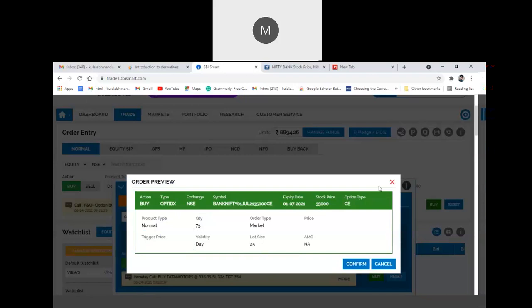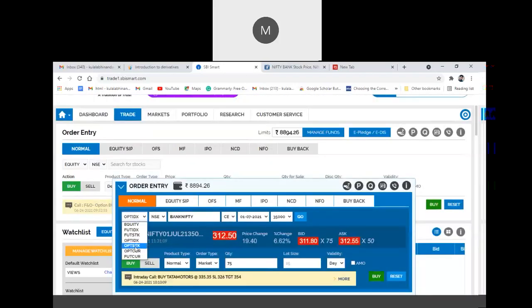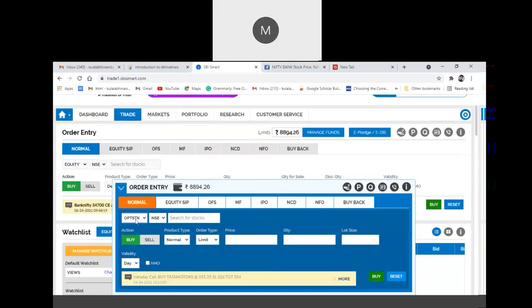Likewise, you can purchase stock options also. In the investment type, click option stock. I'll go for ITC Limited. Here also you can choose call option or put option. I'll go for put option. For stock options you get only three contracts: current month, next month, and the month after that. I'll go for next month.